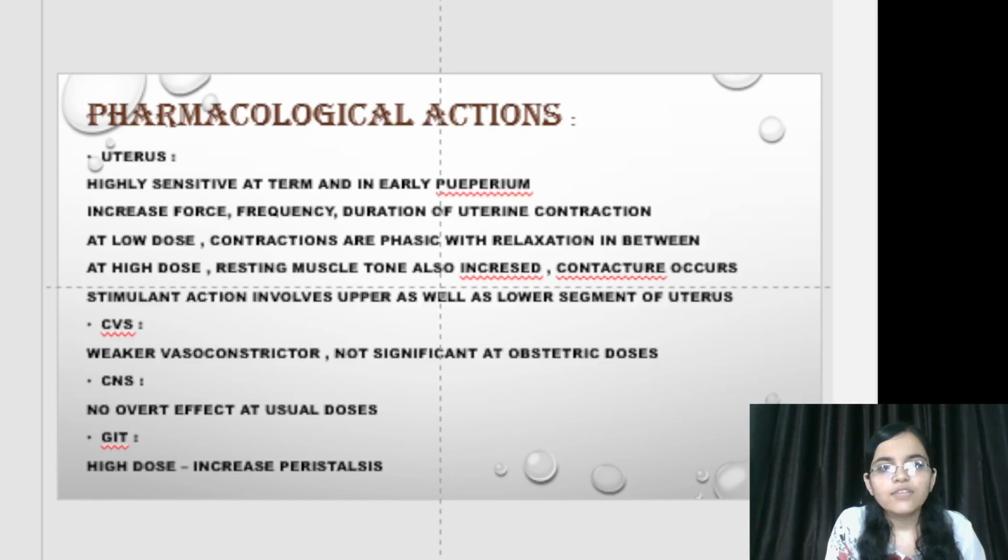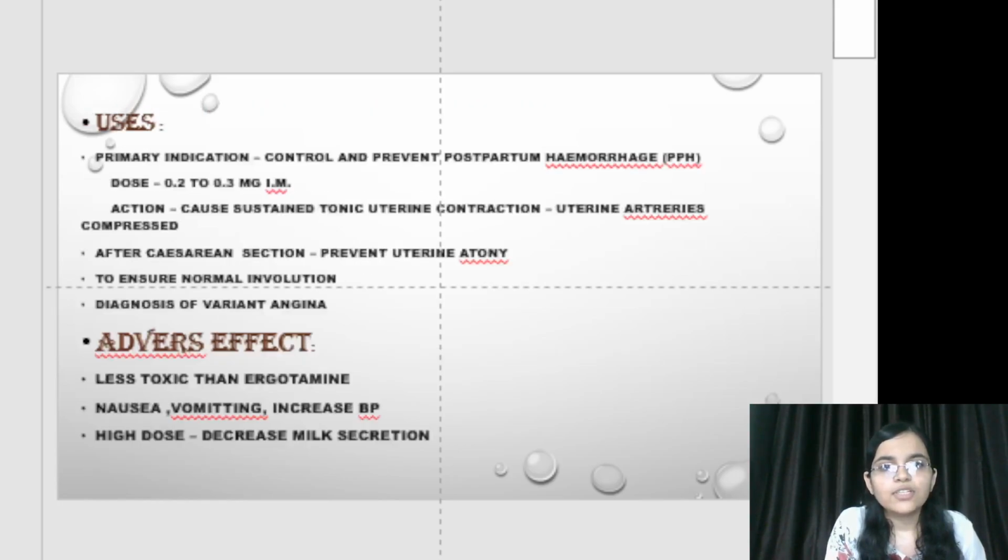Second, on CVS, it is a weak vasoconstrictor, not significantly acting at obstetric doses. On CNS, no overt effect at usual doses. On GIT, only at high doses, it increases peristalsis. Moving towards uses, its primary indication is in PPH, meaning postpartum hemorrhage. It is used to control and prevent postpartum hemorrhage at dose 0.2 to 0.3 mg by intramuscular route. Action, it causes sustained tonic uterine contraction, which compresses uterine arteries and stops bleeding.